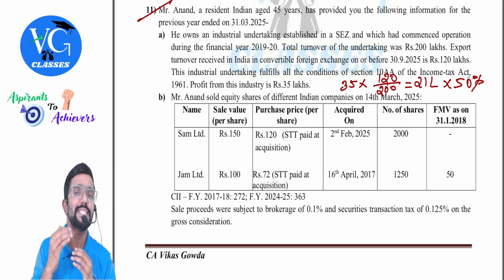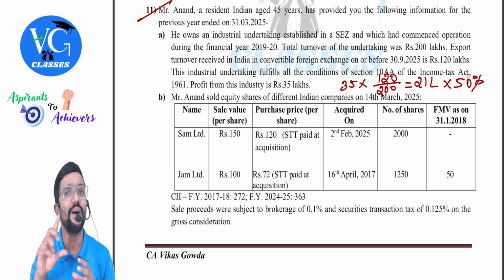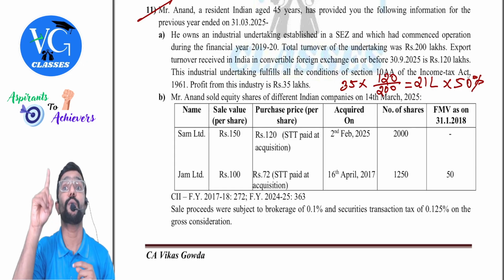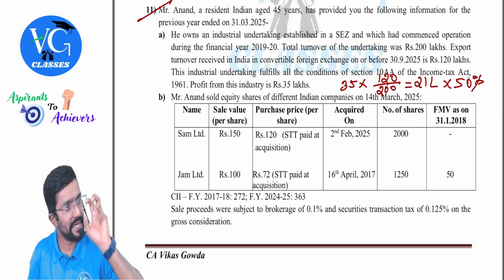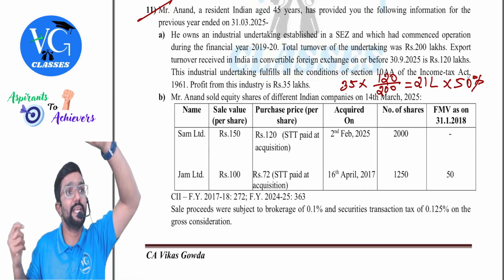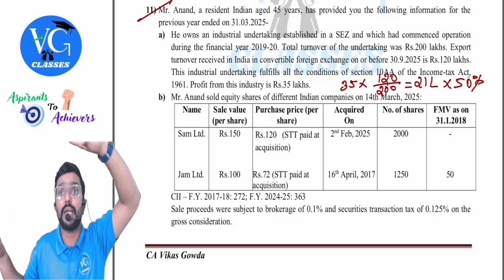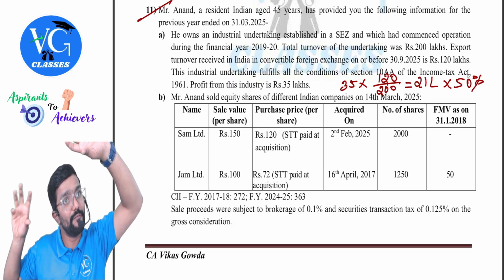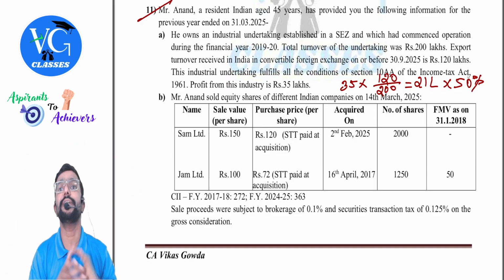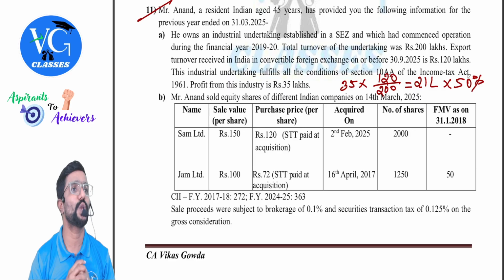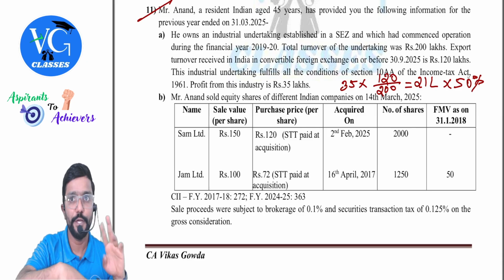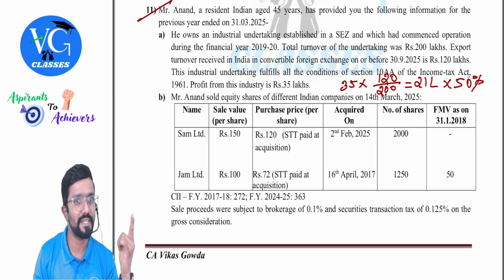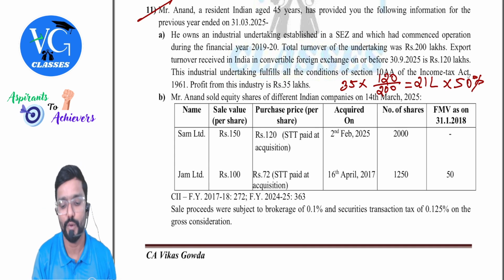And this deduction is under PGBP or from gross total income? From gross total income. First include the entire profit under the head PGBP, but give the deduction under Chapter VI-A. I mean, Chapter VI-A is separate. Wherever you claim Chapter VI-A, you also show the 10AA deduction. That is against gross total income. But if the assessee is following the default regime, no deduction under 10AA is eligible, guys. So we need to do it under both. In one place there is a deduction, that is the optional scheme, but under default, no deduction.